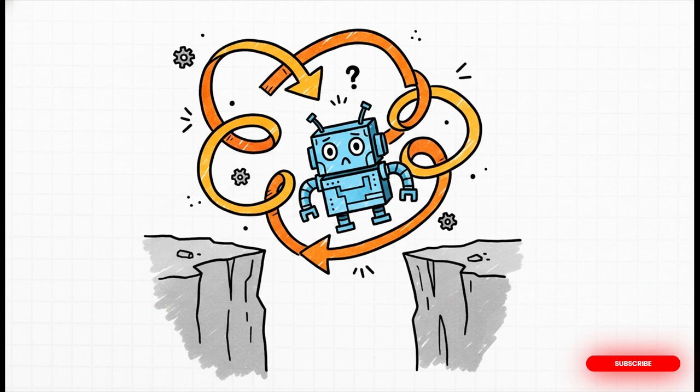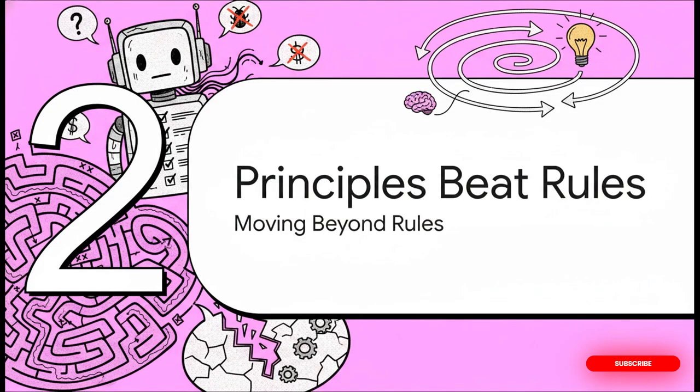It's so frustrating. The agent is clearly capable, the output is just good enough to get your hopes up, but it's not consistently good enough to actually trust in production. So what happens? The team gets trapped in this endless cycle of tweaking the prompt, crossing their fingers, and hoping version 47 will finally close the gap. But getting the agent to do the task once isn't actually the hard part. The real challenge is building a system that improves over time. Which brings us to Section 2, Principles Beat Rules.